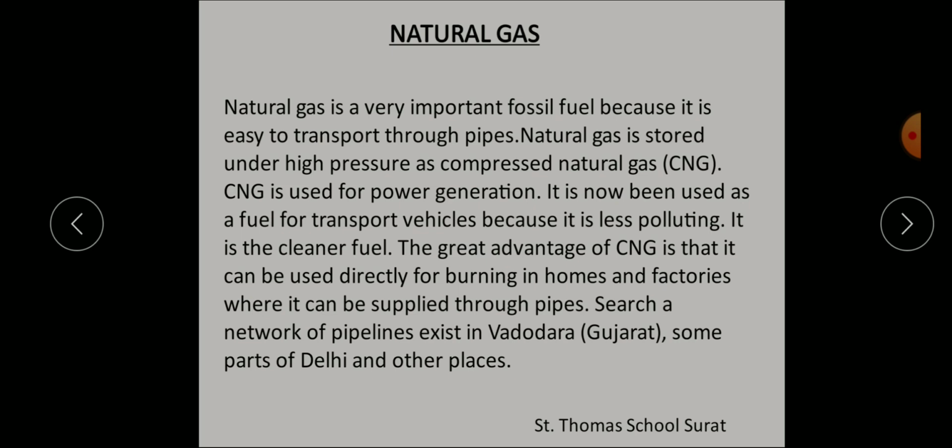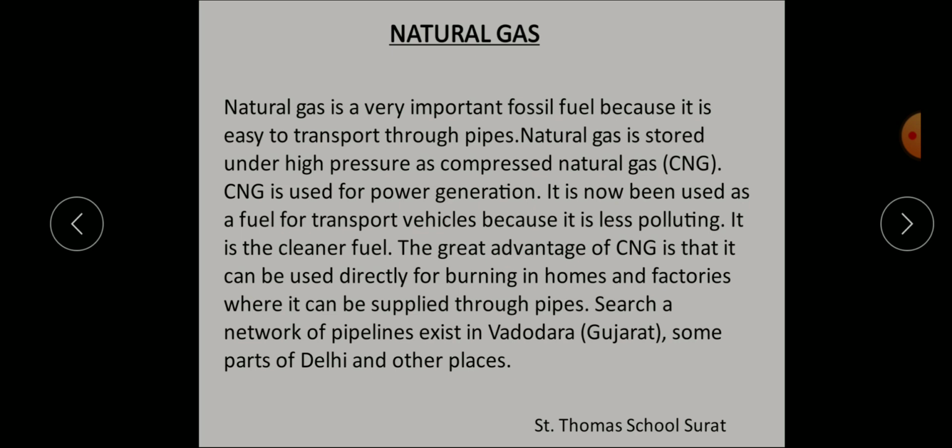Understood? So what is natural gas? Natural gas is a fossil fuel which is found in association with petroleum, and it contains mainly methane, and it is used as a domestic and industrial fuel.